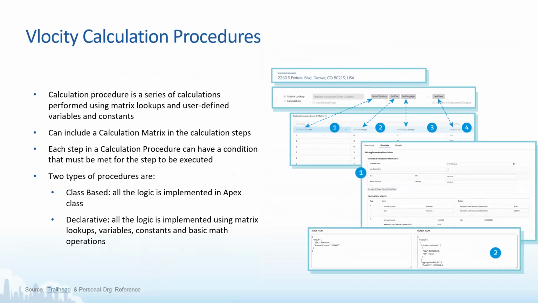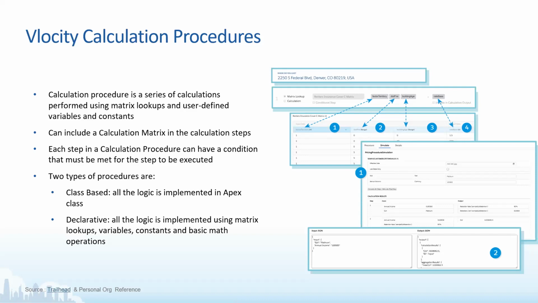Now in the same scenario, we have some complex calculation logic, where, as I mentioned on the first slide, you have multiple steps of calculation, and the output of the first step serves as the input for the second step. In that scenario, we look up a matrix, get the data, and on the basis of that data we put in some conditions or some logic, or say we want to calculate a premium or billing subscription for the next 12 months.